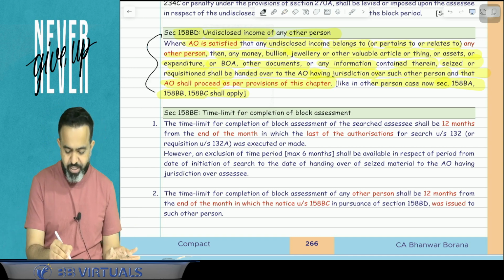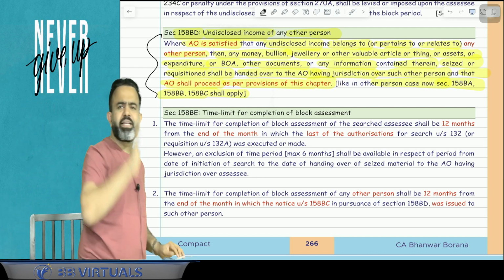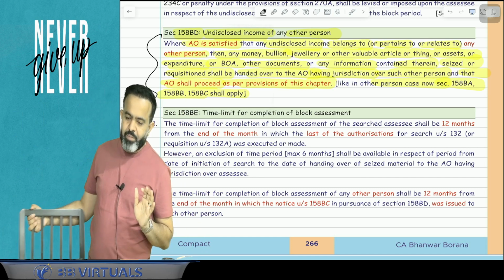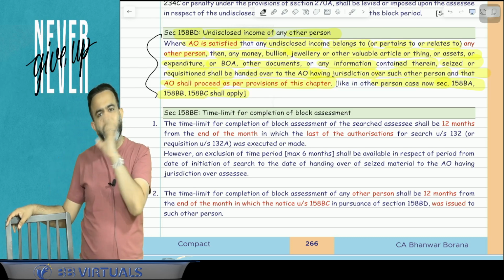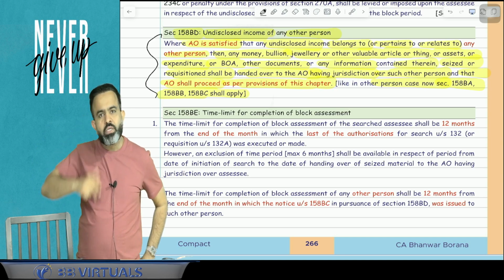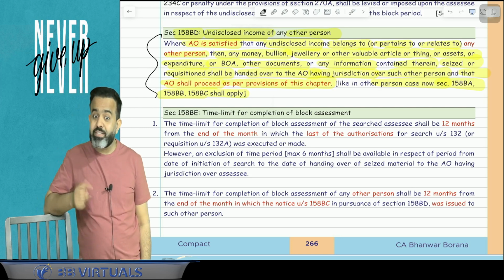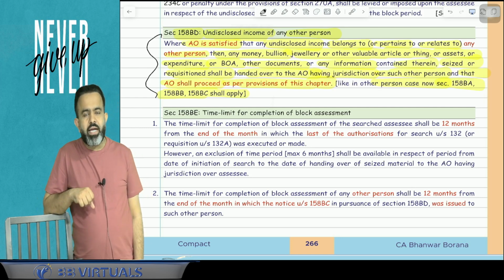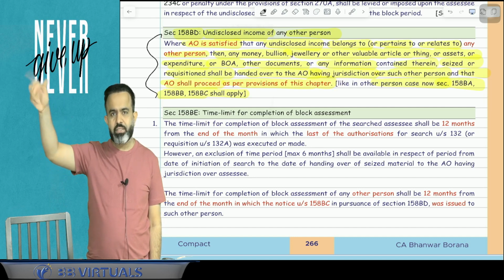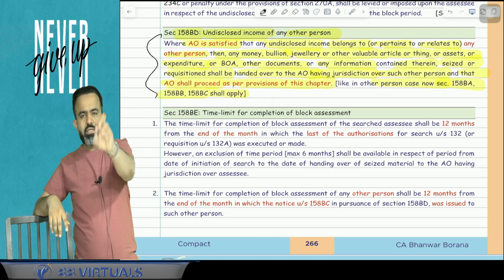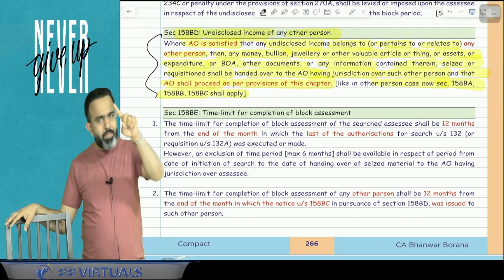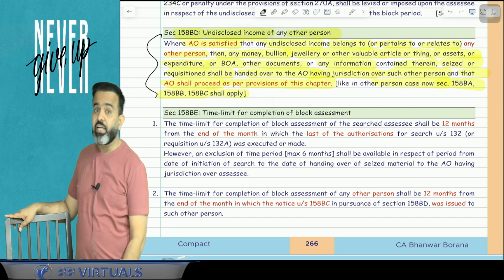So guys, what happens? Suppose for example, a raid is conducted in the case of Mr. Shashank, and Shashank's block assessment is going on. But at Shashank's home, they got some information, some asset, suppose 1 kg of gold, and Shashank says that the 1 kg gold is related to my mama. Mama means the brother of your mother, that is called mama. Shashank is from Andhra and his mama is staying in Ahmedabad. Suppose he is living in Ahmedabad. So the mama is in Ahmedabad and there is 1 kg of gold that is related to mama.